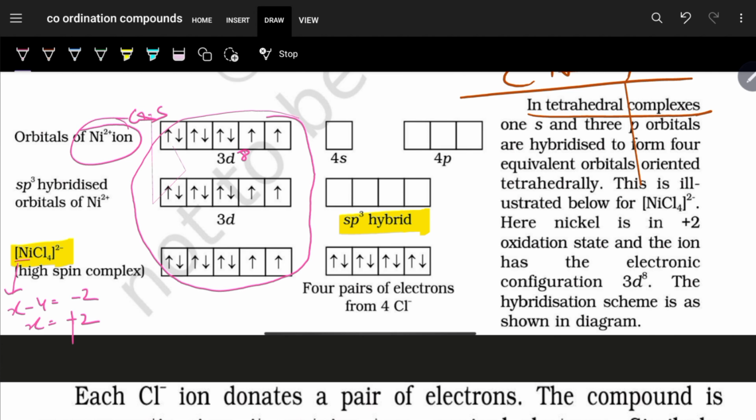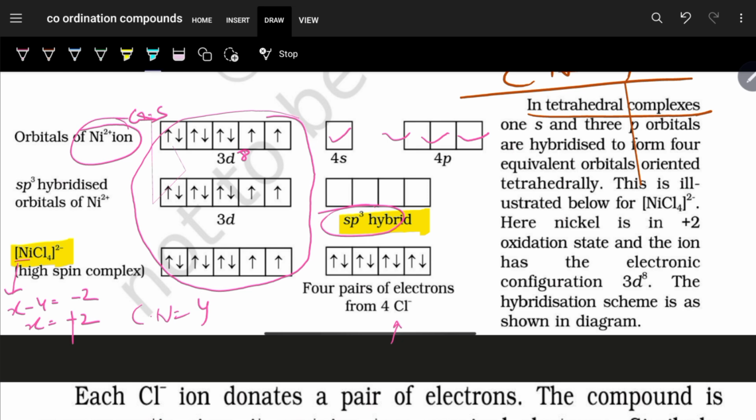But we need 4 hybrid orbitals for a coordination number equal to 4 to accommodate the electron pairs of Cl minus. So each Cl minus will give one electron pair. For a coordination number 4, we need 4 such orbitals, and that is 1s and 3p forming sp3 hybrid orbitals.